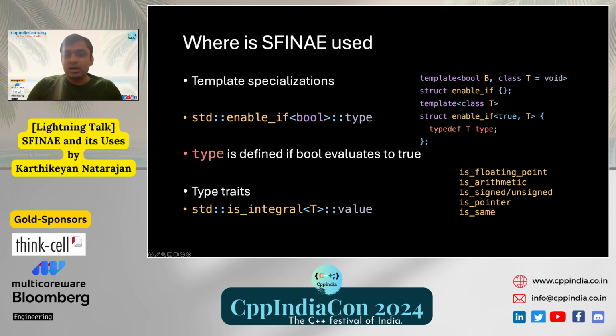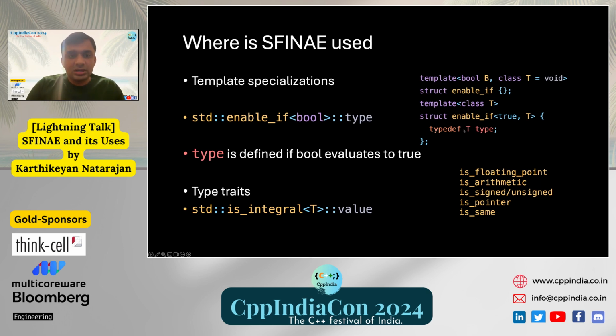SFINAE is used for template specializations specifically. We know that we can specialize templates using a specific type, for example int, char, bool. But SFINAE allows us to specialize a template function for a specific group of types that satisfy a specific condition. This specific condition can be passed as a template argument in std::enable_if_t. Std::enable_if accepts a Boolean argument. If the Boolean template argument is true, it has a subtype called type. If it's false, it does not have any subtype. So that's how it's used for SFINAE.